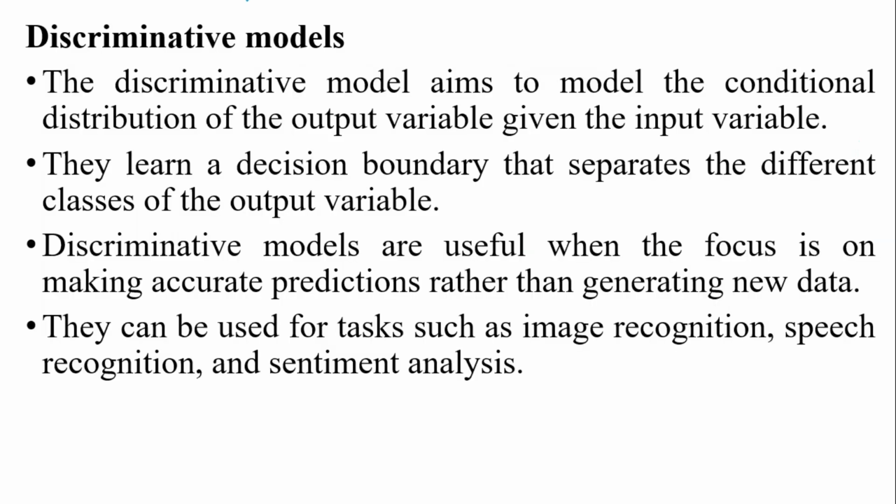Next, what is meant by discriminative models? Discriminative models aim to model the conditional distribution. So here we go for the conditional distribution, but in generative models we use the joint distribution. Here we model the output variables given the input variables. They learn a decision boundary that separates the different classes of the output variables. Discriminative models are useful when the focus is on making accurate predictions. So it focuses only on accurate predictions rather than generating new data. It will not generate new data.